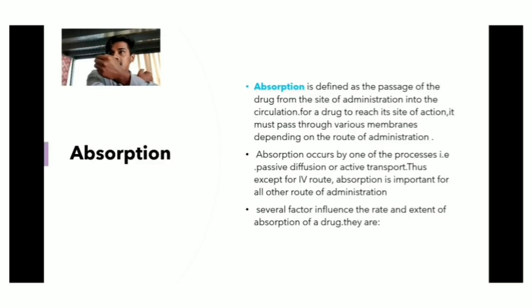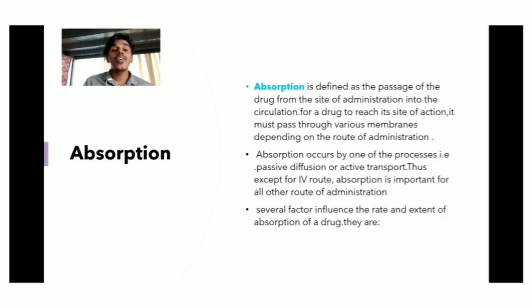When we inject intramuscularly, the drug enters the circulation. For a drug to reach its site of action, it must pass through various membranes, depending on the route of administration.